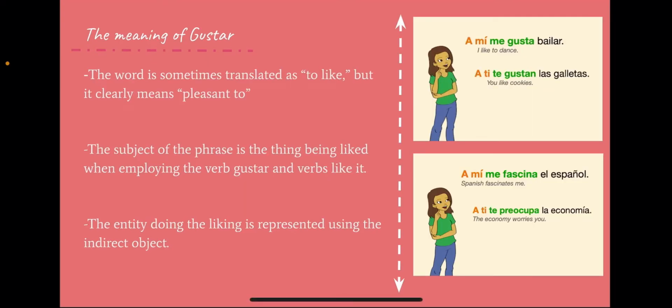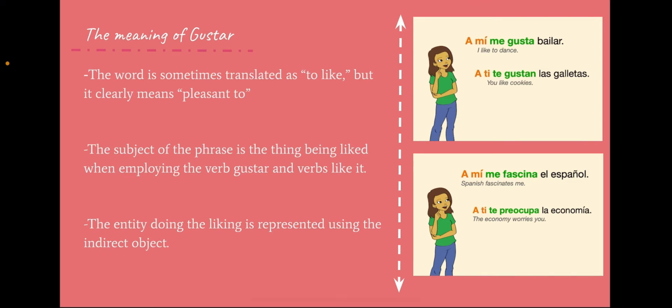The meaning of gustar. The word is sometimes translated as to like, but it clearly means pleasant to. The subject of the phrase is the thing being liked when employing the verb gustar and verbs like it. And then the entity doing the liking is represented using the indirect object. So we have some examples over here.